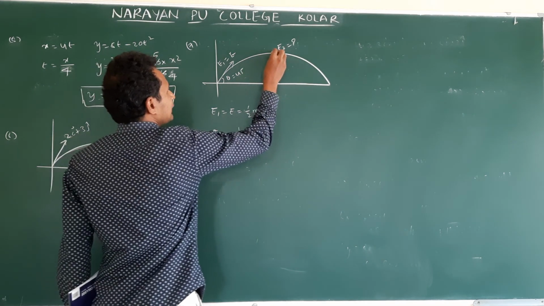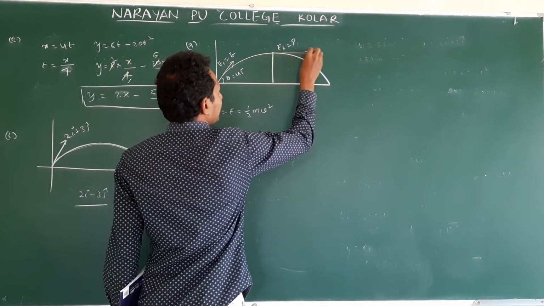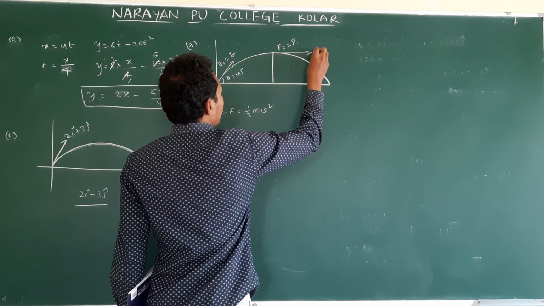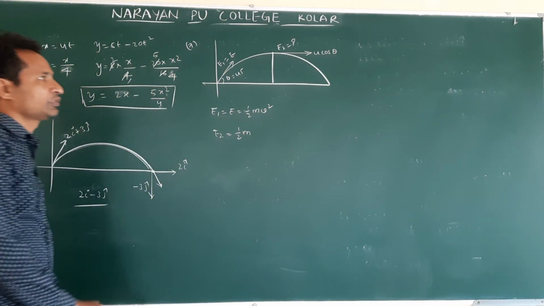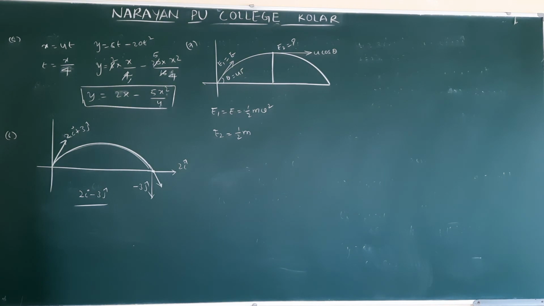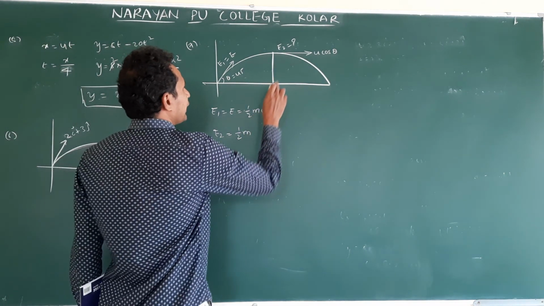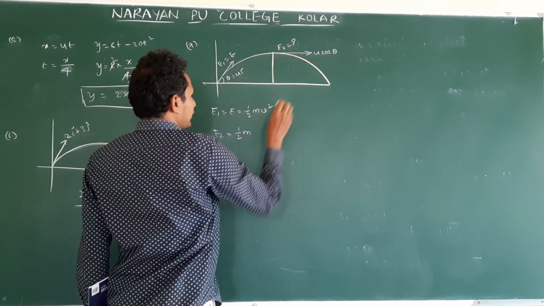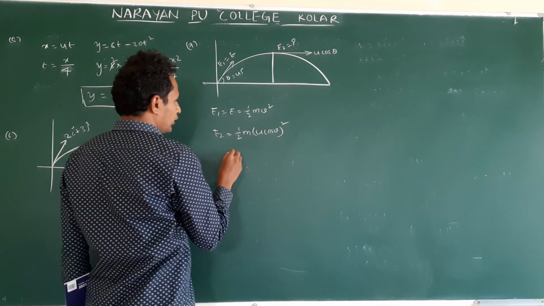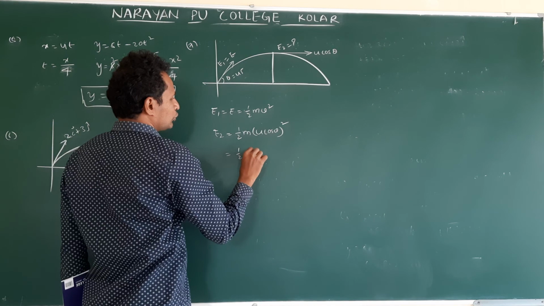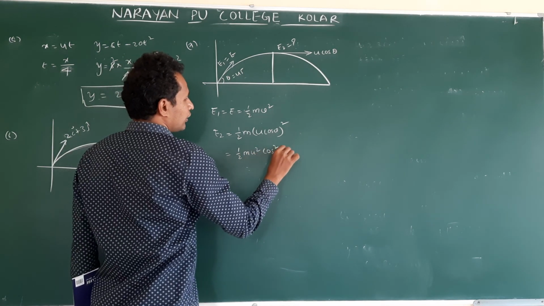What is the velocity at the top point? The horizontal component is u cos theta. The vertical component will be 0. Then the final velocity at the highest point is u cos theta. So u cos theta whole square. This is half m u square cos square theta.